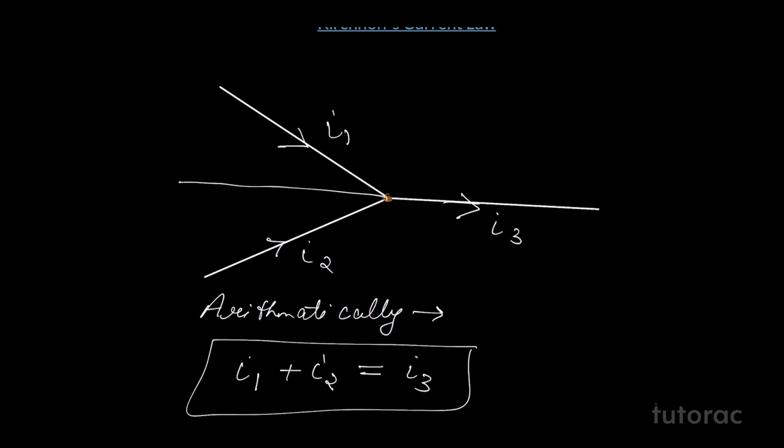Now, it doesn't matter how many conductors you are adding. Let's say now I'll add one more conductor here. In this, the current is flowing in this direction, I4. Let's add one more conductor here. In this, the current is flowing in this direction, let's say I5. What we'll get? Again, to satisfy this law, we just have to write that the net current flowing into this junction point needs to be equal to the net current flowing out of this junction point. Again, the same logic, that the charge will remain constant.